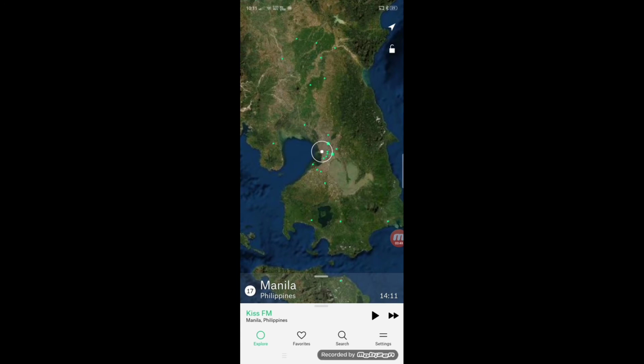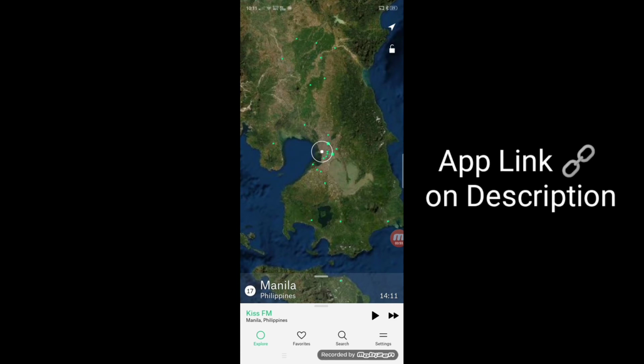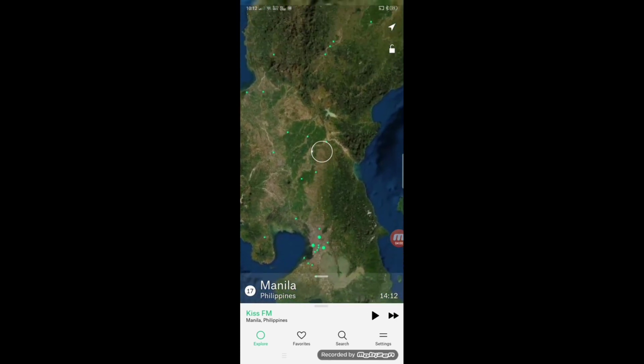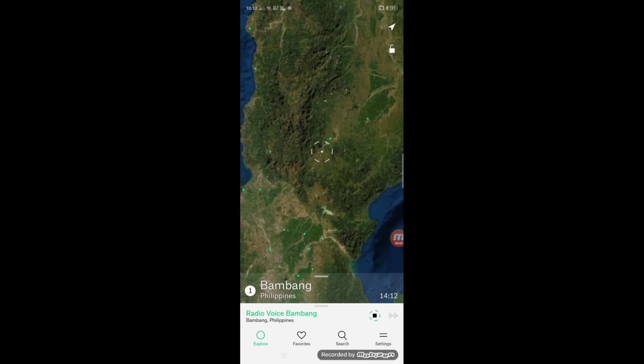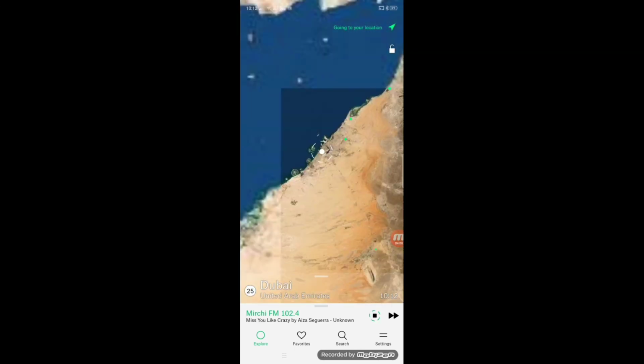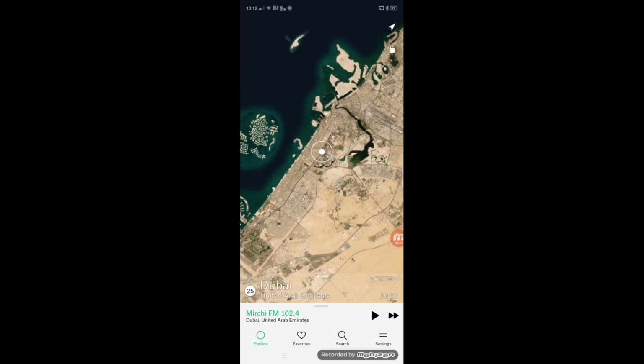So for example, now I'm in a Manila station. Okay, I want to see which country I am present in now. Okay, so how will you find it like this, like this, so it's difficult, right? So just click on here, you can see this one, just click here, find your location. See, automatically it will bring me to which country I am staying in, in Dubai. Okay, so this is the station from Dubai.